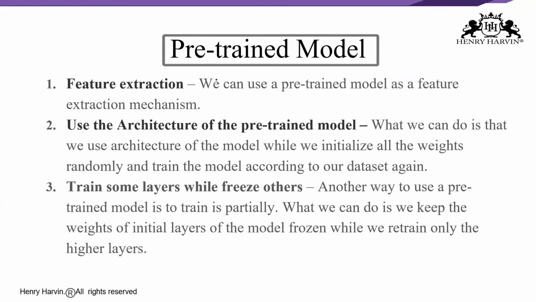We have to be very careful while choosing the pre-trained model, because if the problem statement at hand is completely different, then we may not be able to get accurate results, right? A model previously trained on speech recognition, if I try to use it on object recognition, definitely it is not going to work well, right? I hope I'm very clear about it, right?